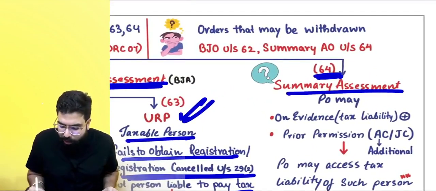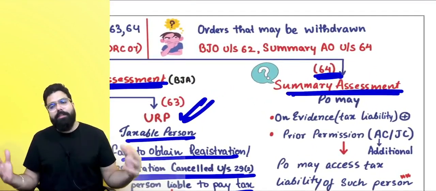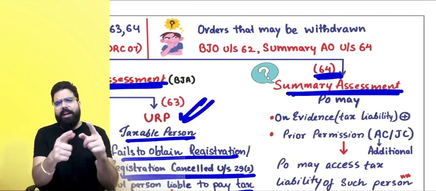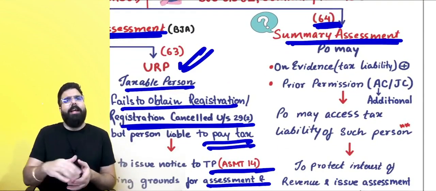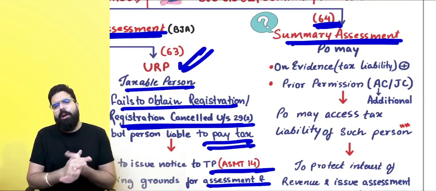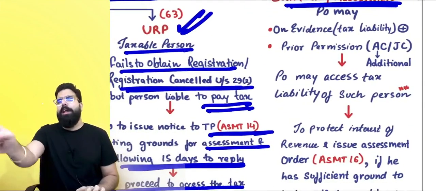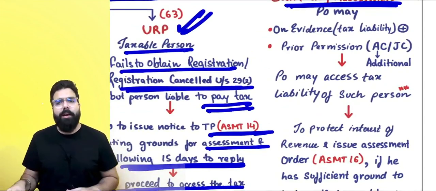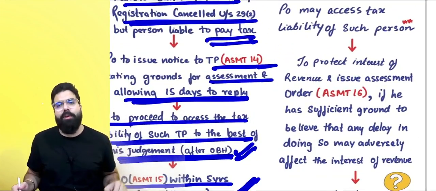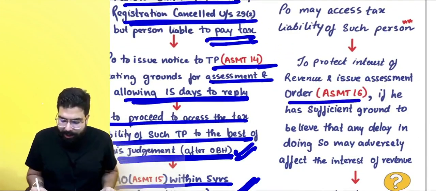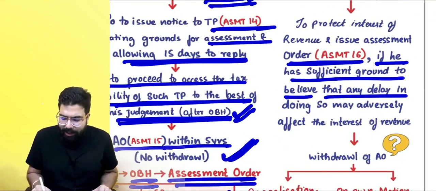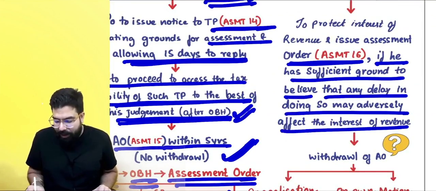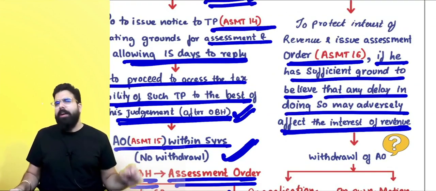Section number 64 talks about summary assessment. What is summary assessment? The proper officer has evidence that there is a tax liability. The proper officer will take the permission of the additional commissioner or joint commissioner, and then assess the tax liability of such person to protect the interest of the revenue, and an assessment order in ASMT 16 will be issued if he has sufficient ground to believe that any delay may adversely affect the interest of the revenue.